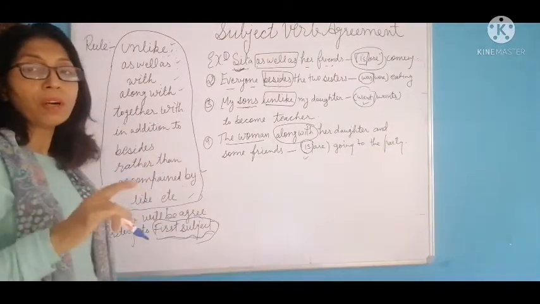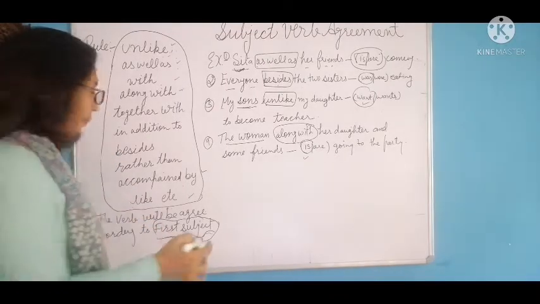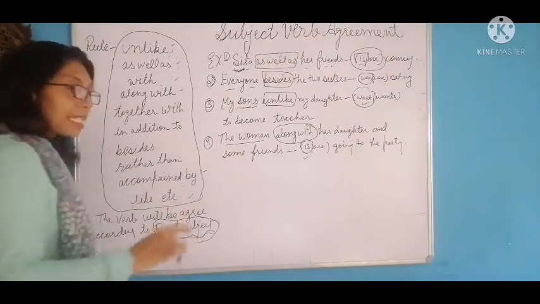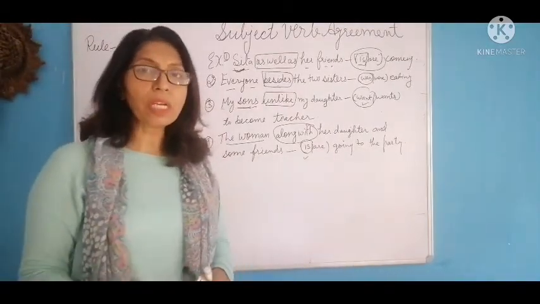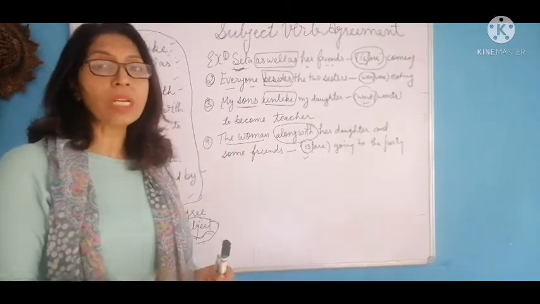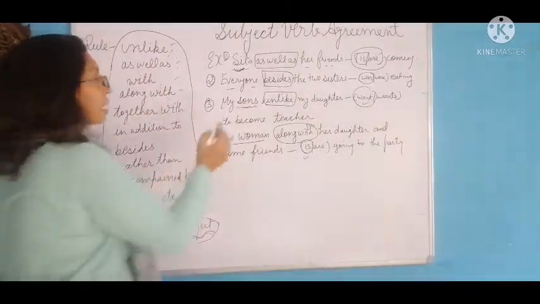The very first noun from where the sentence starts. That will decide कि if the subject is singular, we will choose the verb singular. If the first subject is plural, the verb would be plural. Let's find out through this sentence.